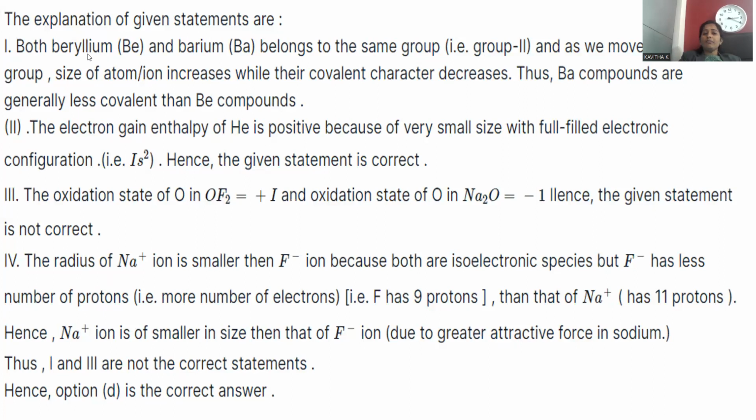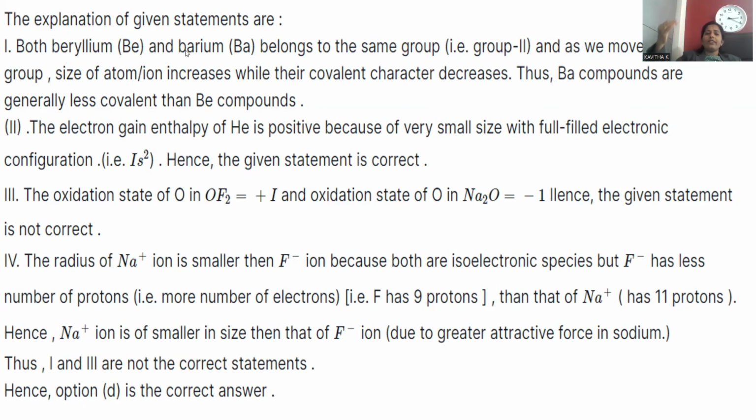Beryllium is more covalent in comparison to barium. How to explain that beryllium is more covalent and barium is least covalent? Because beryllium is the topmost element in group 2. As we descend, the size of the atom largely increases. A smaller atom has the highest polarizability as per Fajan's rule, so it is able to give covalent character, and sharing of electrons is possible.